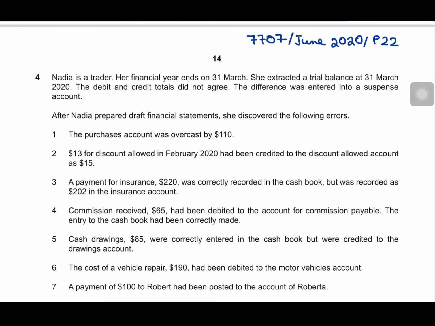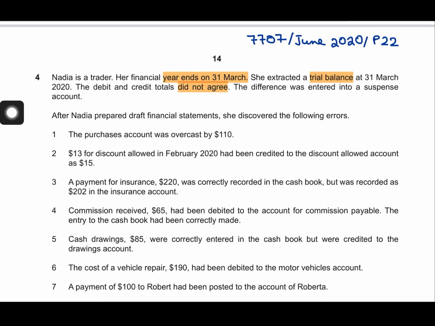Hey everyone, welcome back. So in this video we'll be solving another question related to errors, which is from June 2020 paper 22. The question says Nadia is a trader. Her financial year ends on 31st March. She extracted a trial balance at 31st March 2020 and the debit and credit totals did not agree.